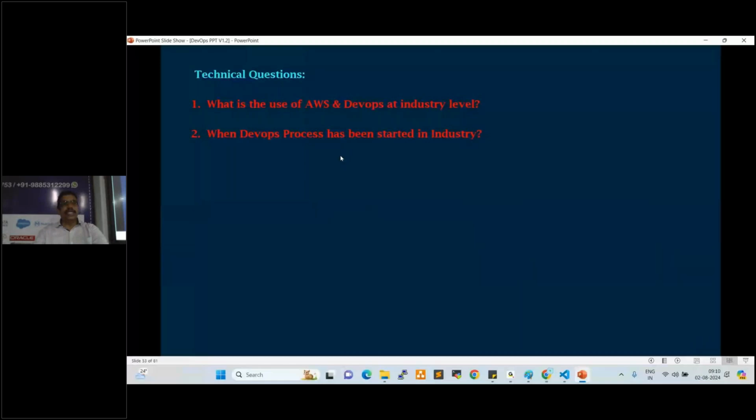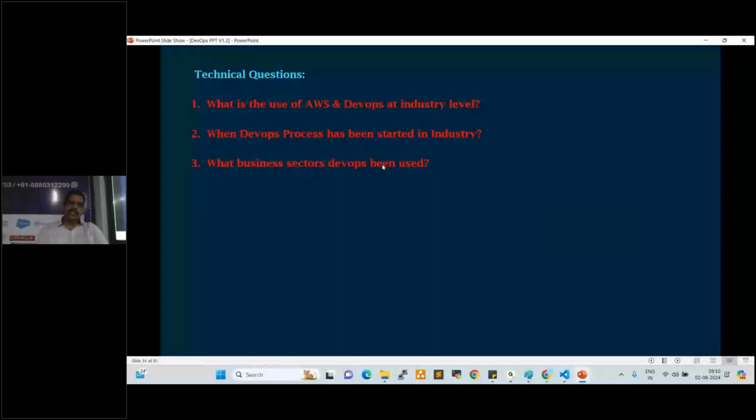Next question is, in what business sectors is DevOps being used? Currently, not only the IT industry, but everywhere, like the pharma industry, chemical industry, medical industry, automobile industry, everywhere automation is the number one choice, right? One of my friends is working with Dr. Reddy's Labs. They are using Kubernetes to automate the activities. One of my friends is working in the medical industry. They are using Jenkins to automate the activities, right? So everywhere automation is the number one choice, not only the IT industry. That is why jobs are increasing.